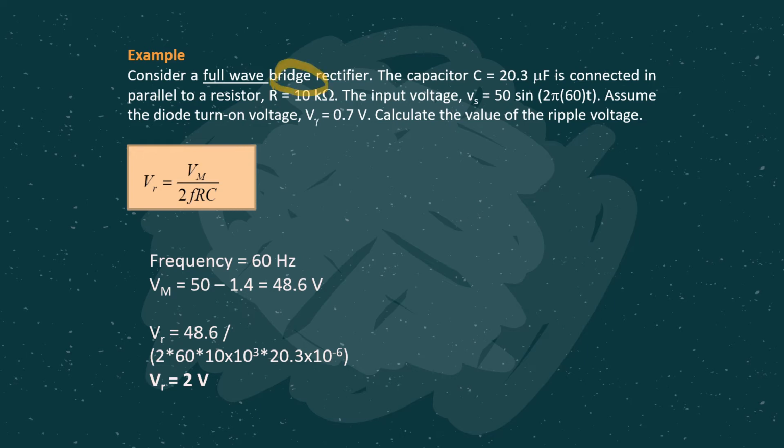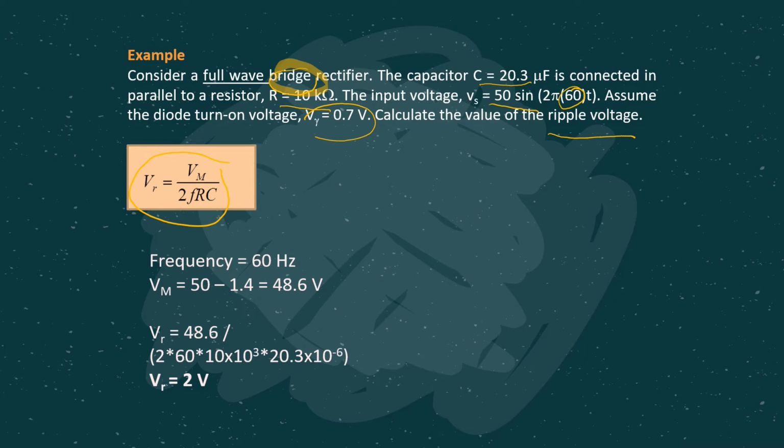Okay, so for this one, the capacitor is given, R is given, Vs value is given, V gamma is given, then all you have to calculate is the ripple voltage. In this case, we know we need to use this formula because we are considering a full wave rectifier. Then frequency, we know it's 60 Hz, from this 50 sine 2 pi 60t. Then from here we can calculate Vm, but take note that now we are using a bridge rectifier.